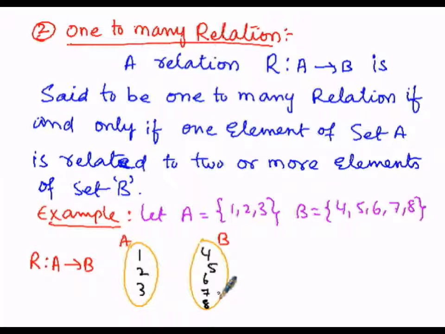So here one element of set A must be related to two or more elements of set B. So here 1 is having the relationship with 4, and 2 relates with 5 and 2 relates with 6, and 3 relates with 7 and 3 relates with 8.